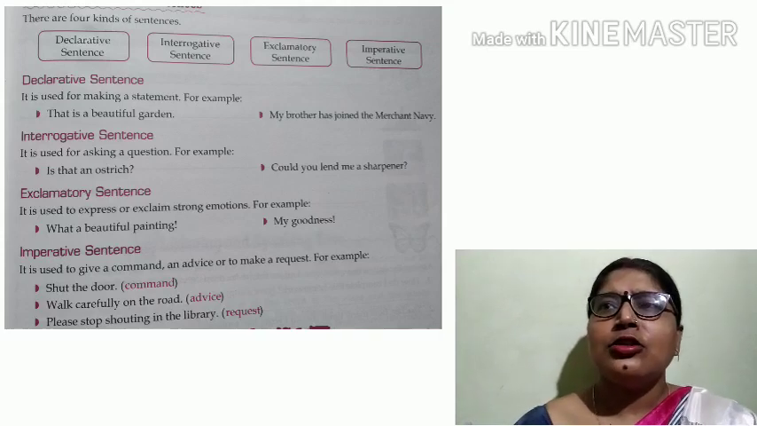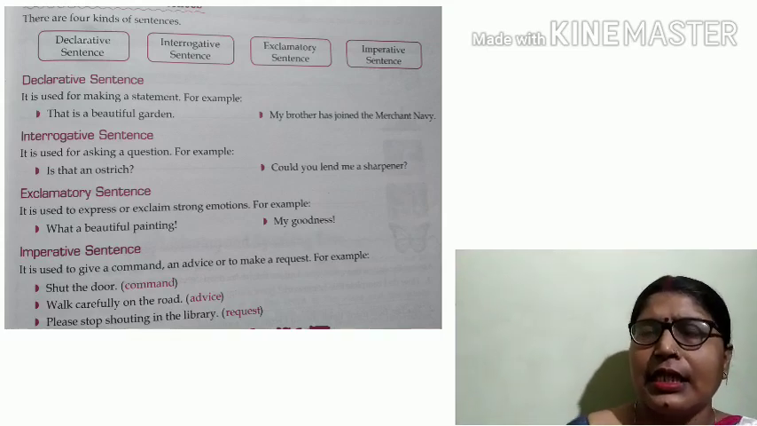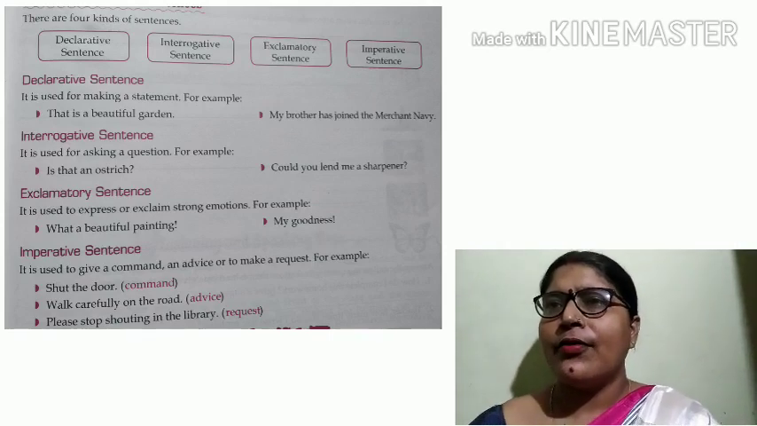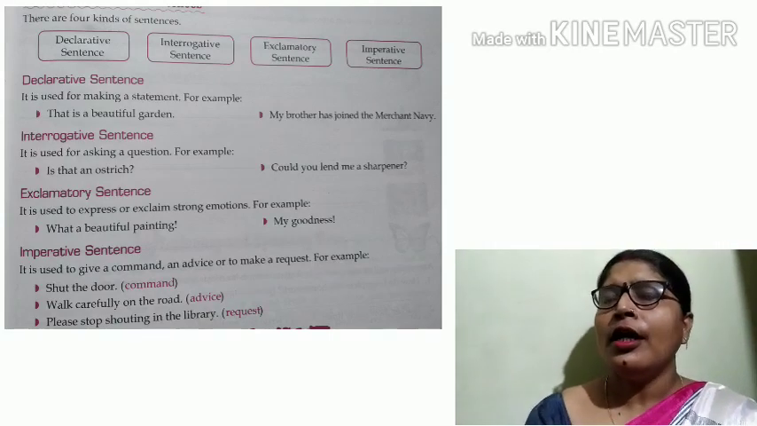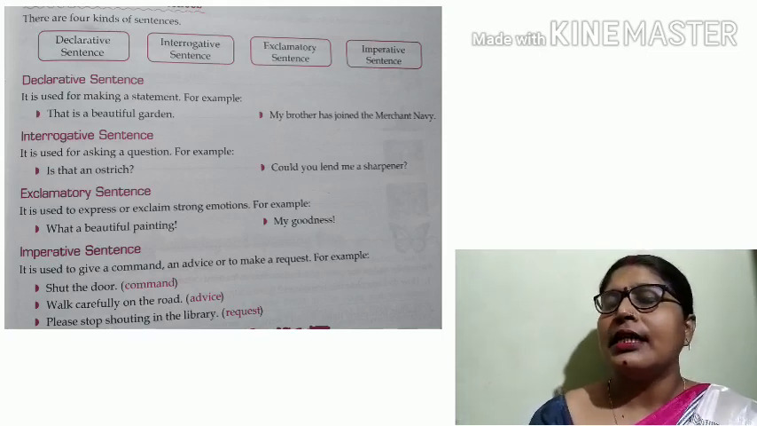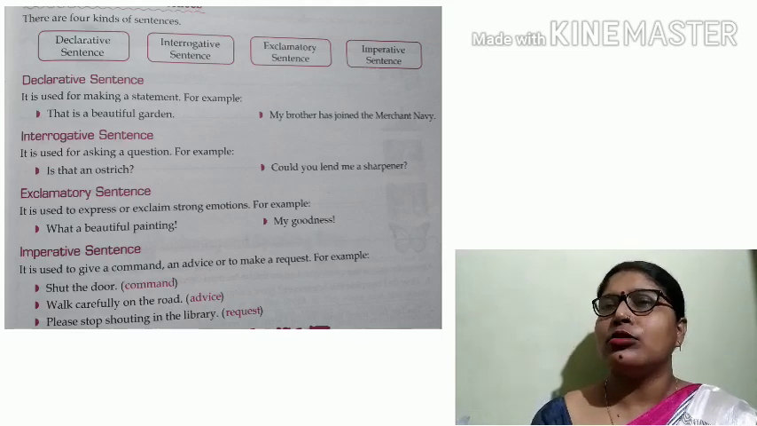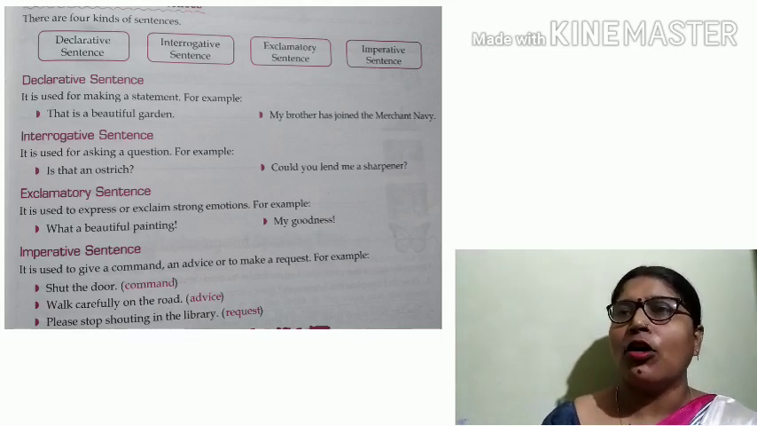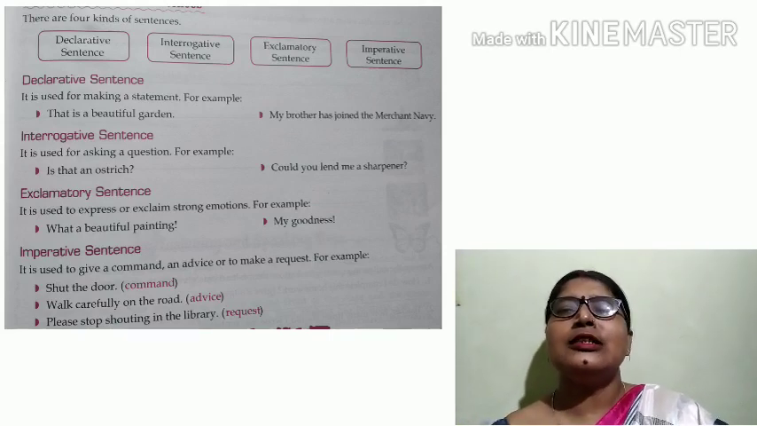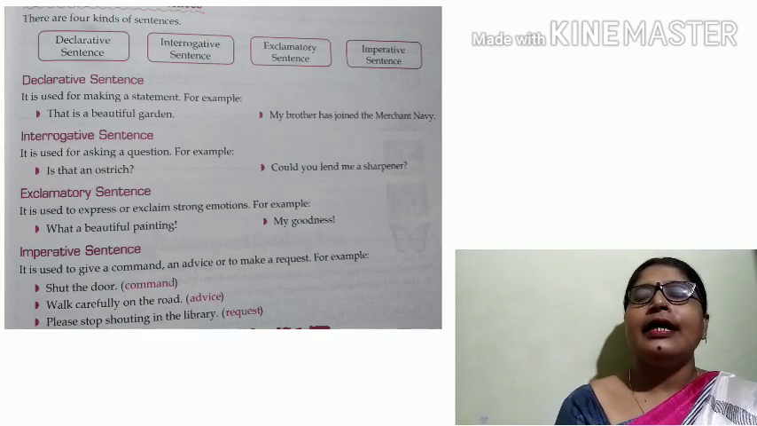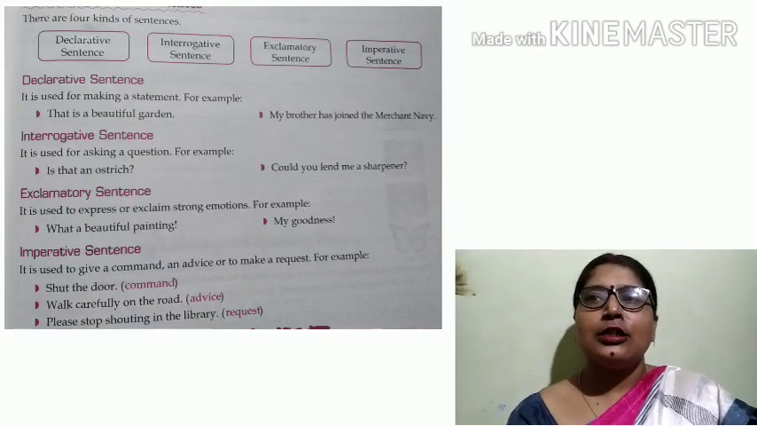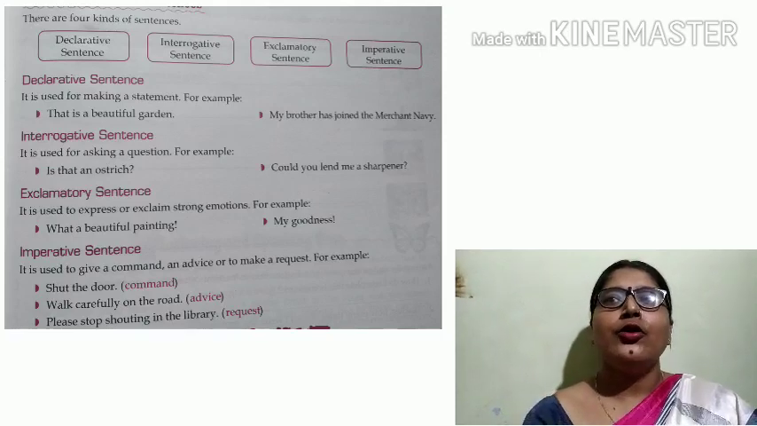Now let us know about imperative sentence. Imperative sentence shows RAO, request, advice or order. When the sentence shows request, advice, order and so on, such sentences are called imperative sentence. Imperative sentence begins with a verb. There is no subject in the imperative sentence. It is understood that it will be you.